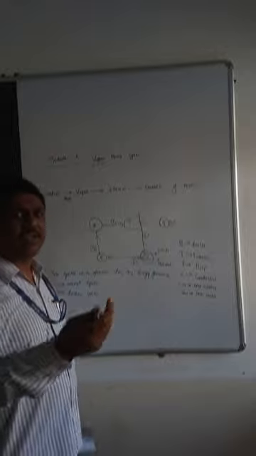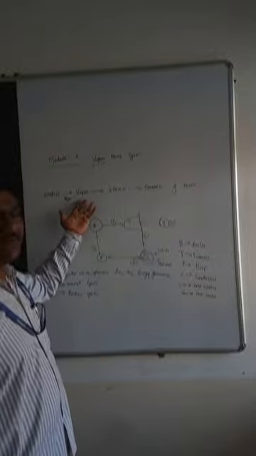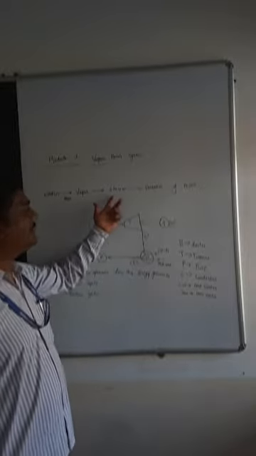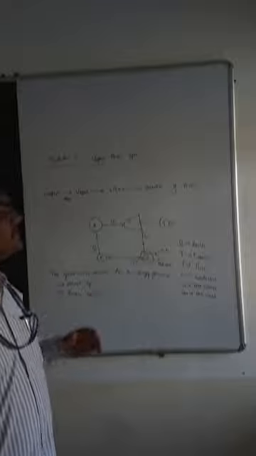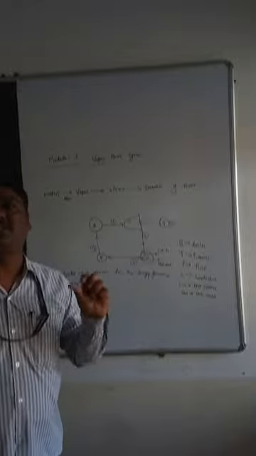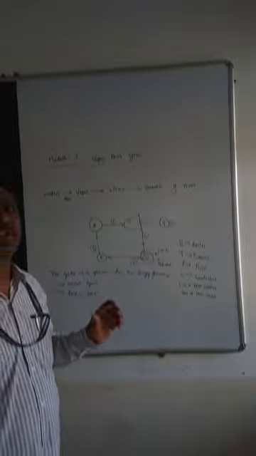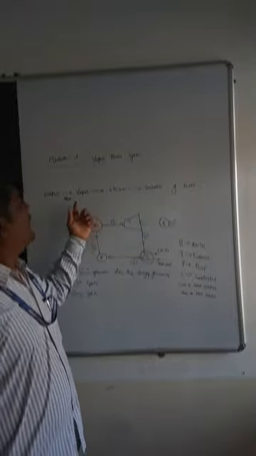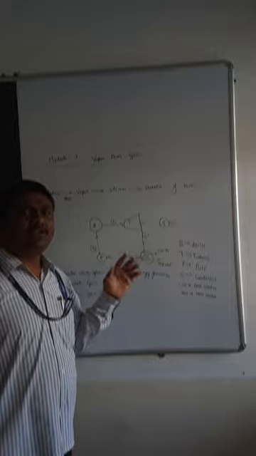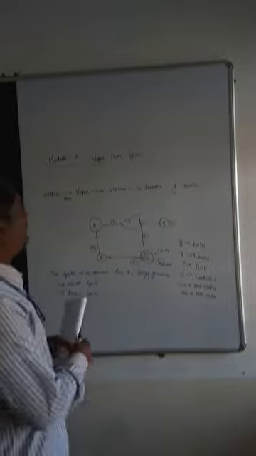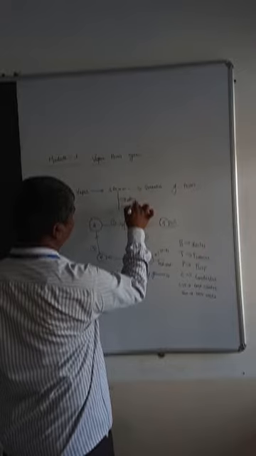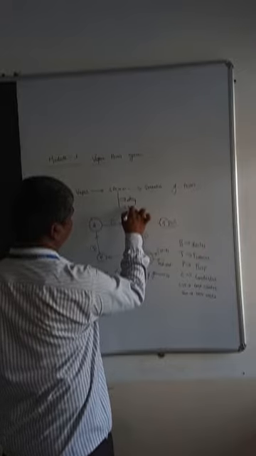How is vapor generated? We have water. When we heat the water, vapor is formed. If you heat still more, you can get steam. What is the difference between vapor and steam? Vapor means it still has some particles of water in the medium. That is called vapor. And what is called steam? There are two types of steam again: one is dry steam and the other is superheated steam.